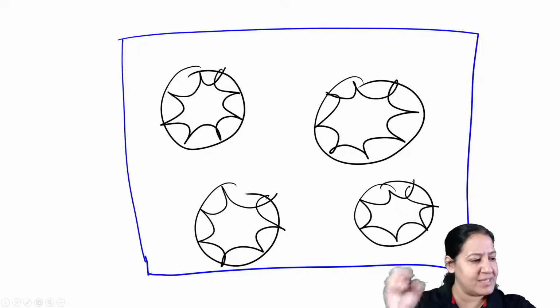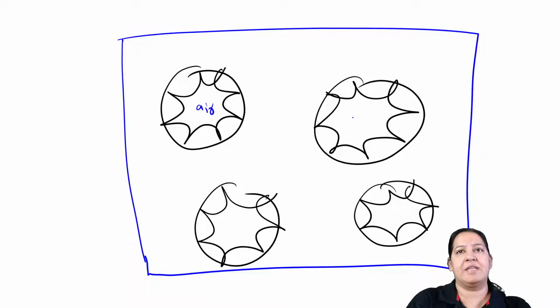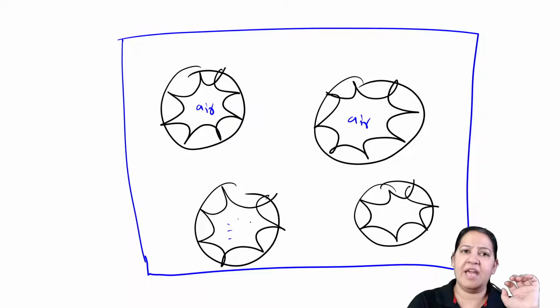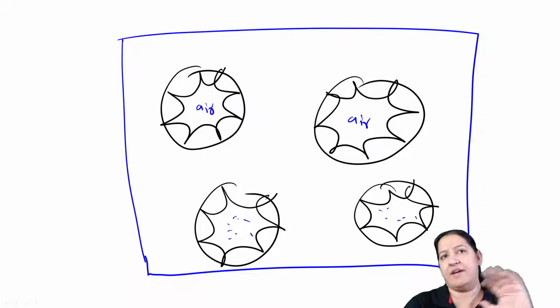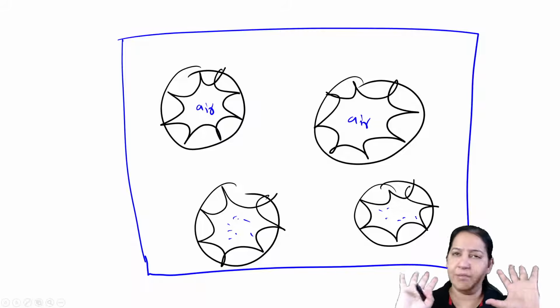Have you got it? Inside the lumen of each of them, we have air. So here air is present for gaseous exchange. They are empty and they have air. So these are known as alveoli. Give me a thumbs up, number one.